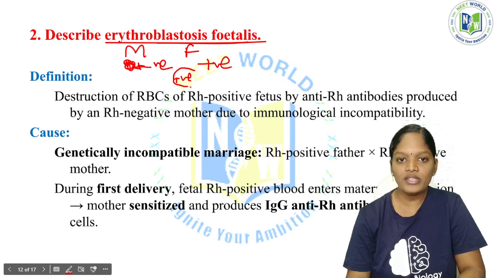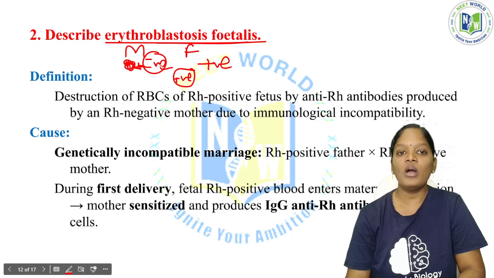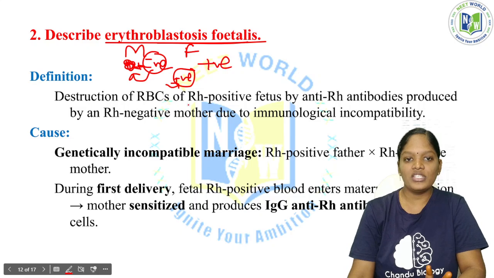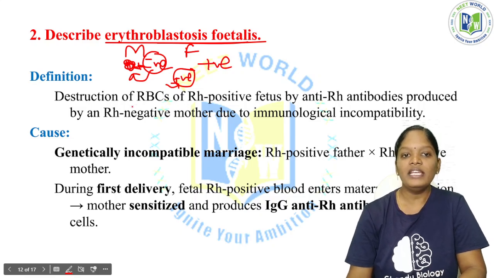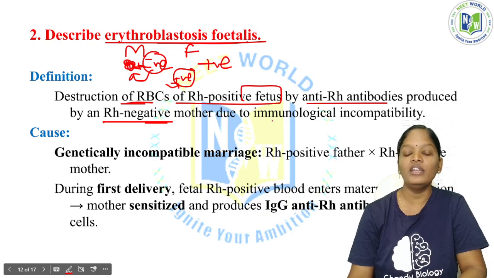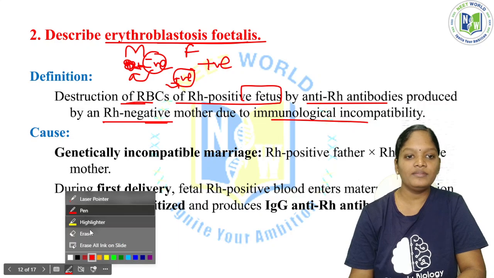Now this Rh positive baby develops in the Rh negative mother. Obviously, antibodies are secreted in the mother. They are going to lyse the blood cells present in the body of the baby. Let me explain once again. There is destruction of RBCs of the Rh positive fetus by anti-Rh antibodies produced by an Rh negative mother due to immunological incompatibility. Just listen to me.